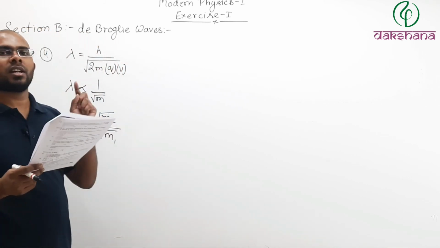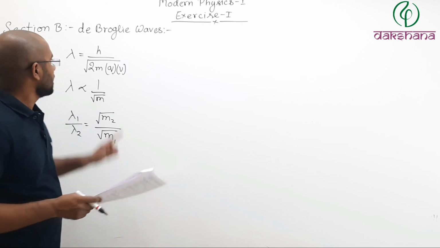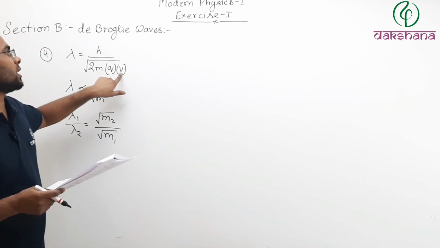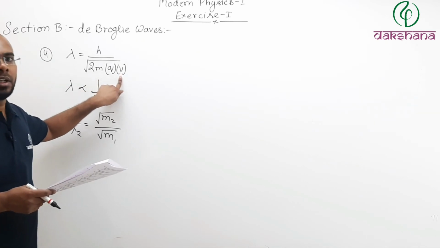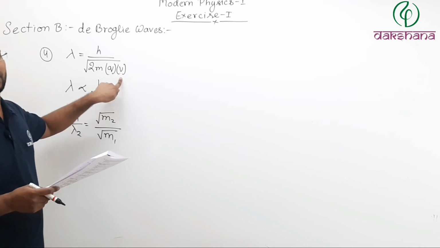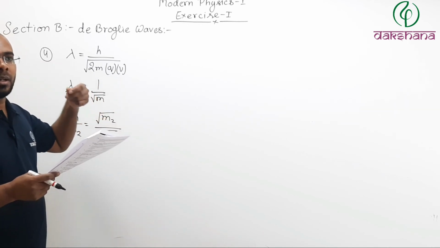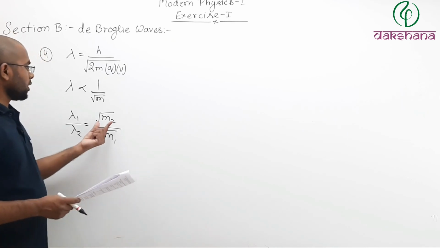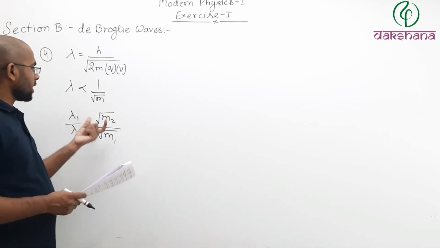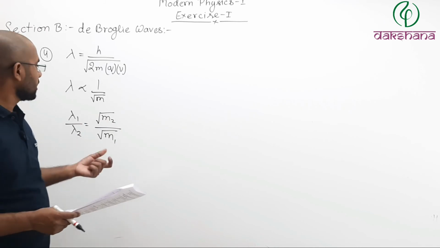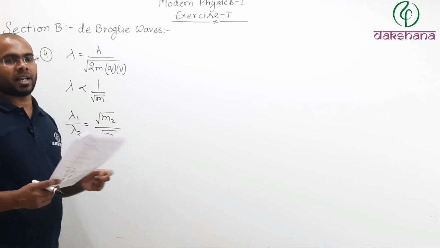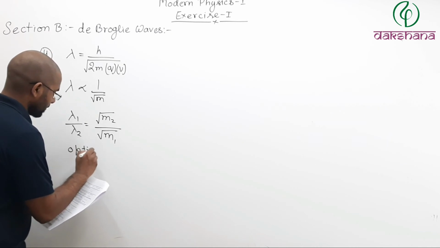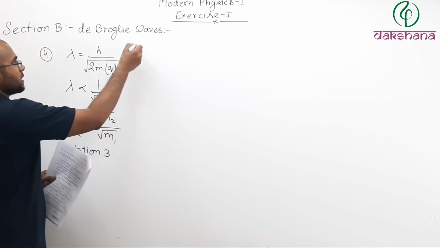Now remember, this is the case only when the charge is the same for both the particles and the potential difference is the same for both the particles. We do not know whether these particles are some ion or electron or proton. Depending upon what particles they are, you can know the actual value, but that value will depend on their masses. So this will be your option number 3. Option 3 is the correct choice.